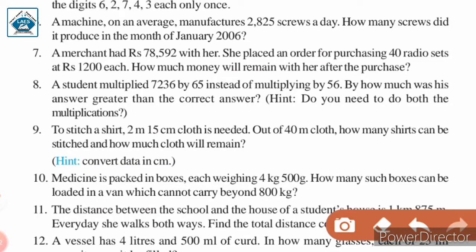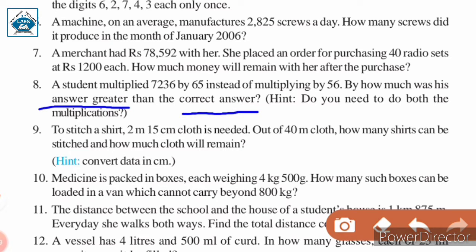Question number 8. A student multiplied 7,236 by 65 instead of multiplying by 56. By how much was his answer greater than the correct answer? Hint: do you need to do both the multiplications? Now in this question, a student multiplied 7,236 by 65 instead of multiplying it by 56. Now actually he had to multiply by the number 56. So we are asked that by how much was his answer greater than the correct answer.